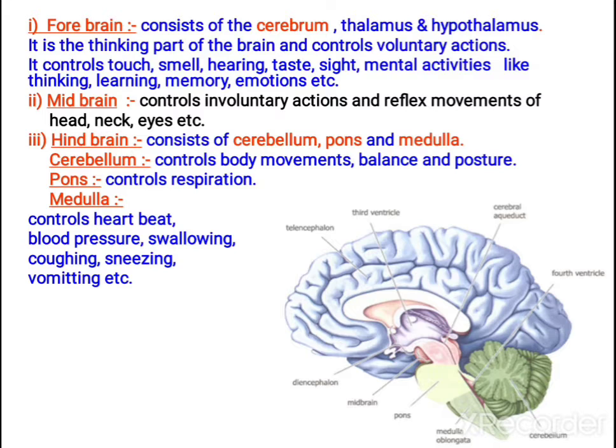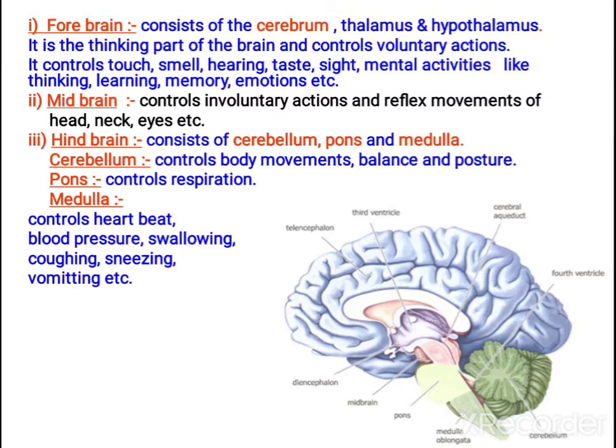And the cerebellum controls body movements, balance and posture. If you want to be in a balanced position, the cerebellum has to be proper. For example, in the case of alcohol drunkards, they will lose the balance. Why do they lose balance? Because of the cerebellum. Alcohol drinking affects this portion, so as it is getting affected, the body movements are not in a balanced condition.